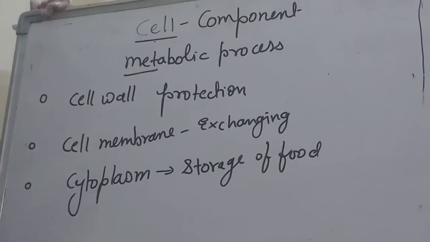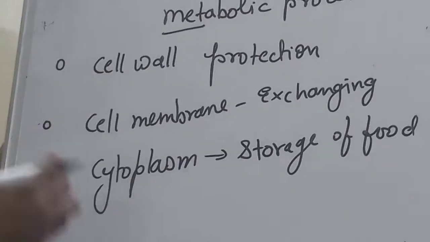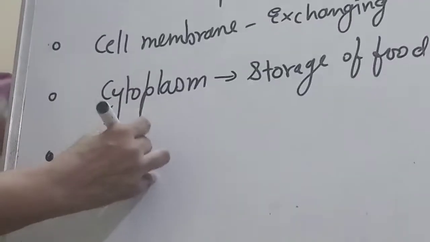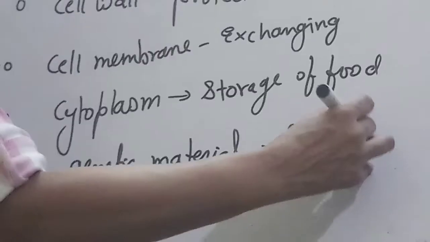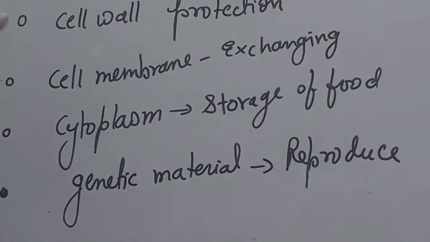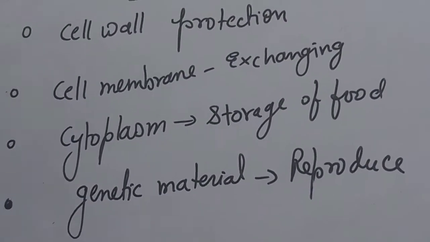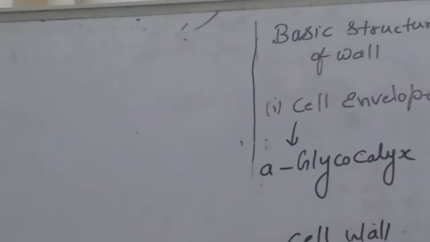Very important for the existence of a single cell, there is its own genetic material, so that it can reproduce and give young ones. So this prokaryotic cell also has all the basic things: cell wall, cell membrane, cytoplasm, and genetic material.